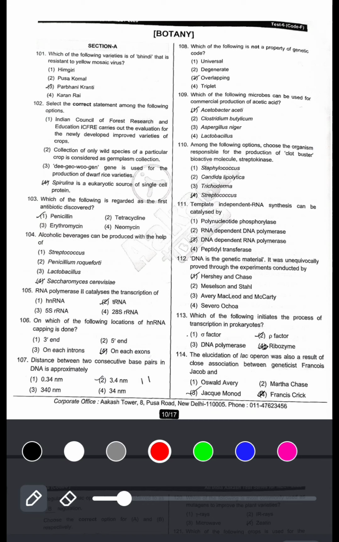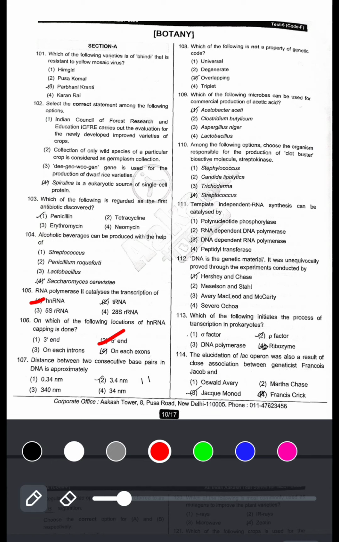So next, RNA polymerase 2 catalyzes the transcription of hnRNA. On which of the following location of hnRNA capping is done? So the capping is done in 5' end.